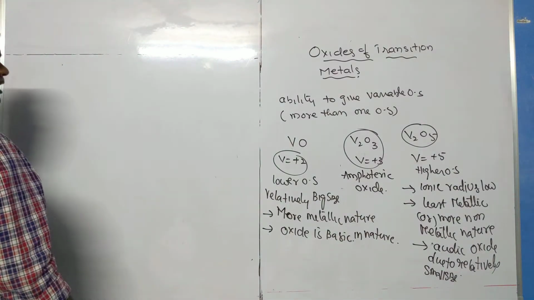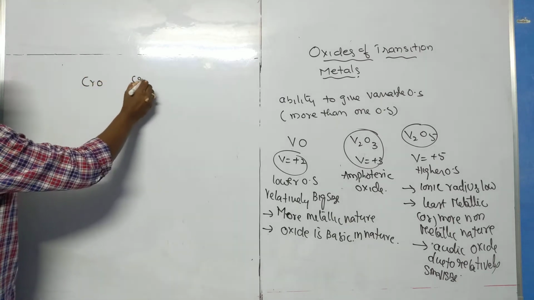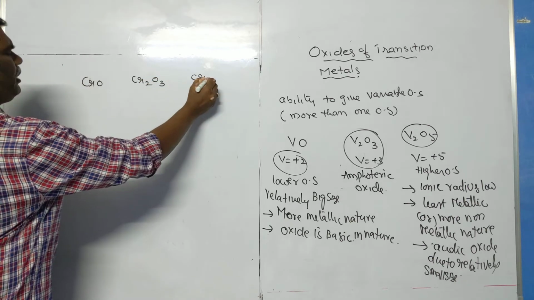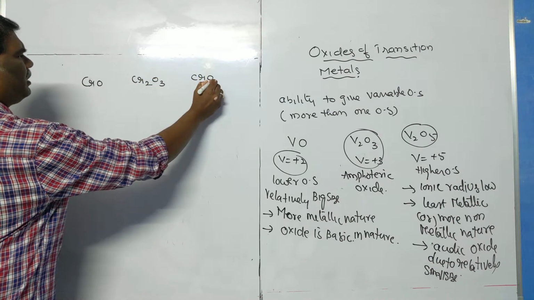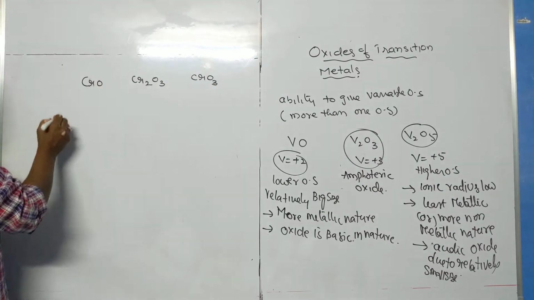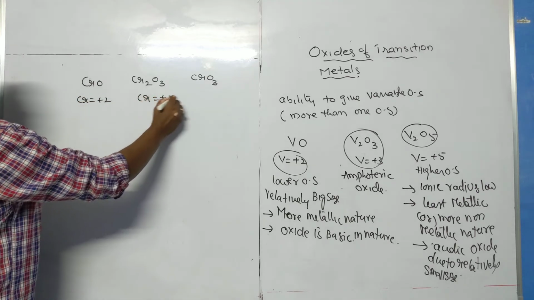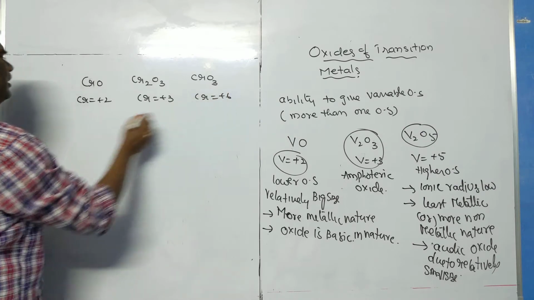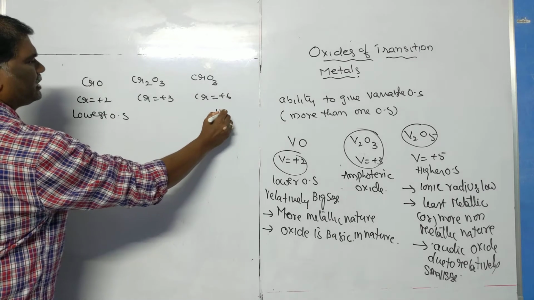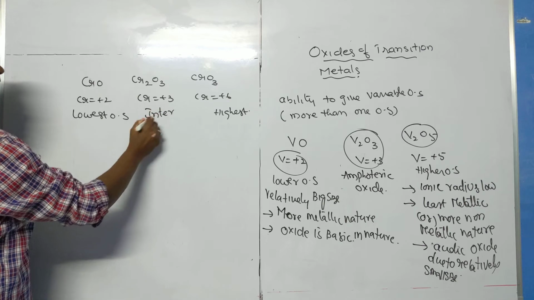In a similar manner, we will explain the nature of chromium oxides, Cr2O3 and CrO3. Here chromium is +2, here chromium is +3, and here chromium is +6. This is the lowest oxidation state, this is the highest, and this is the intermediate oxidation state.